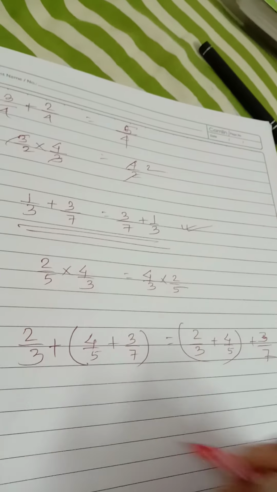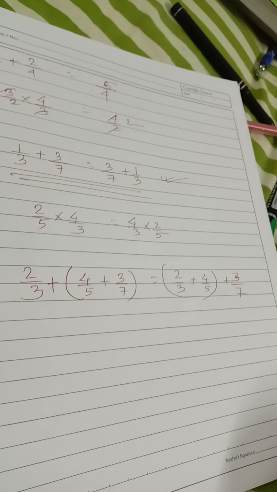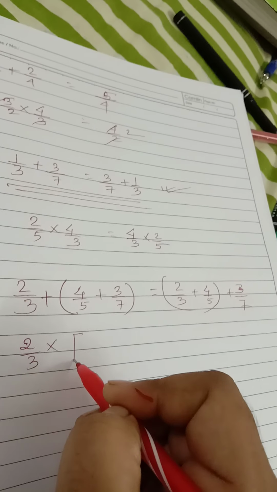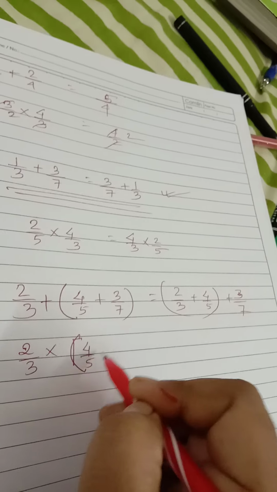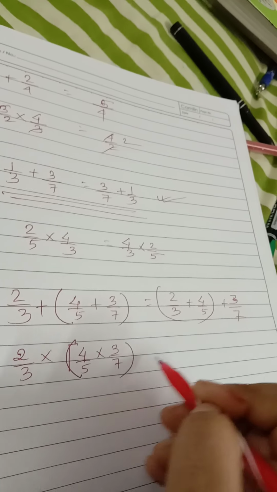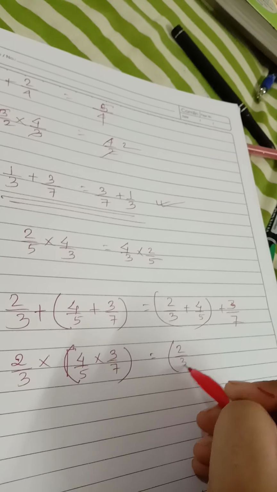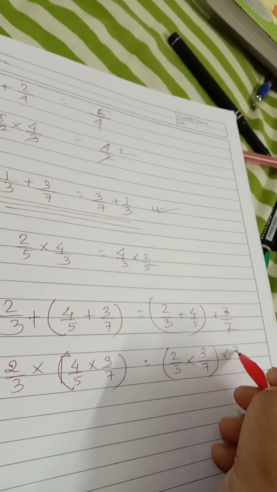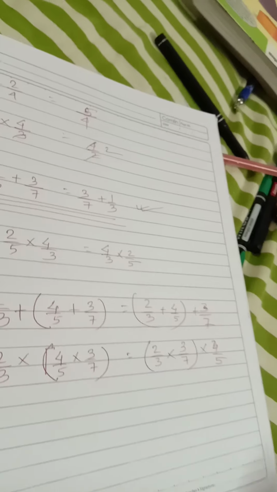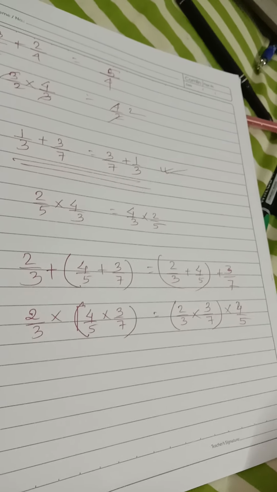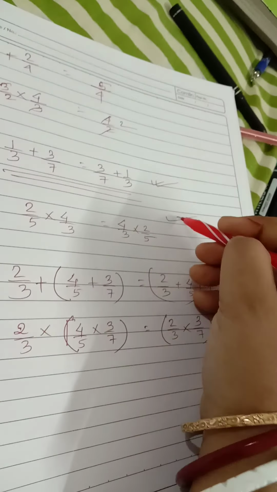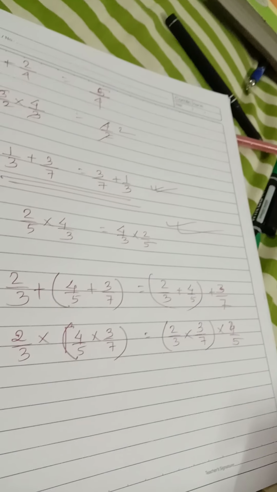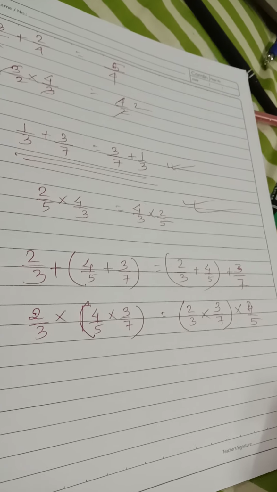The same rational numbers, however they are grouped, the result will be the same. It happens with multiplication also. If you multiply three rational numbers and the bracket is changed, still it remains the same. This is commutative, this is associative property. This is also applicable only with addition and multiplication.